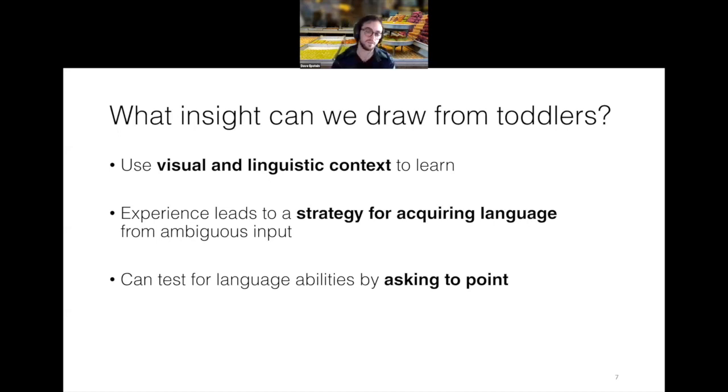And finally, a more technical point is we can test for language abilities by asking children to point to the object that's being tested. So they don't have to be able to say it themselves, but if they understand it, we can just ask them to point. And that's something that will come in handy later.